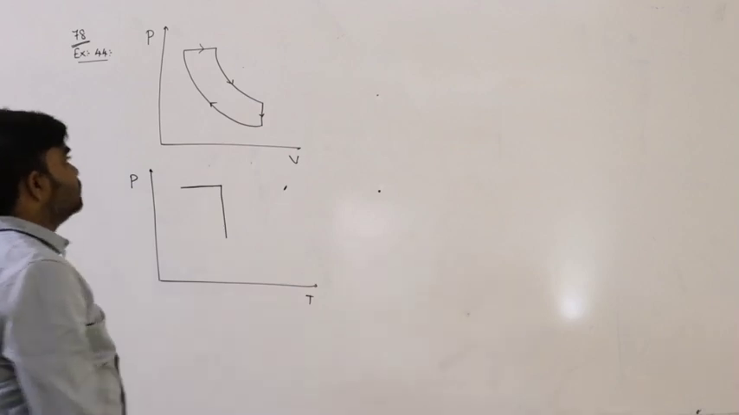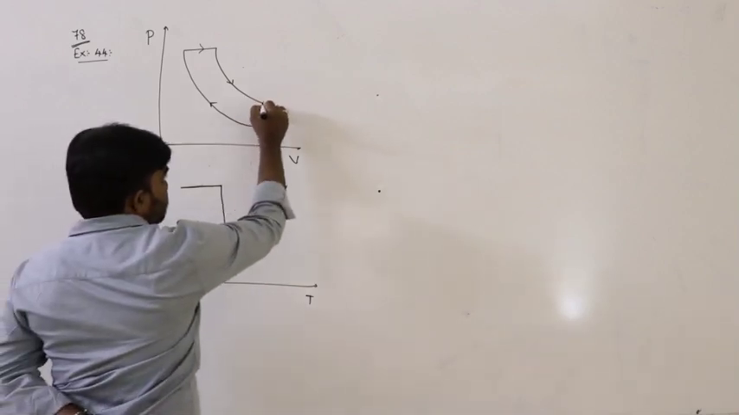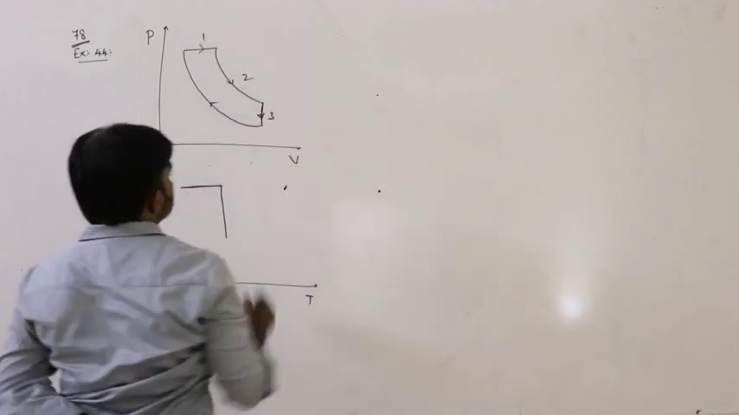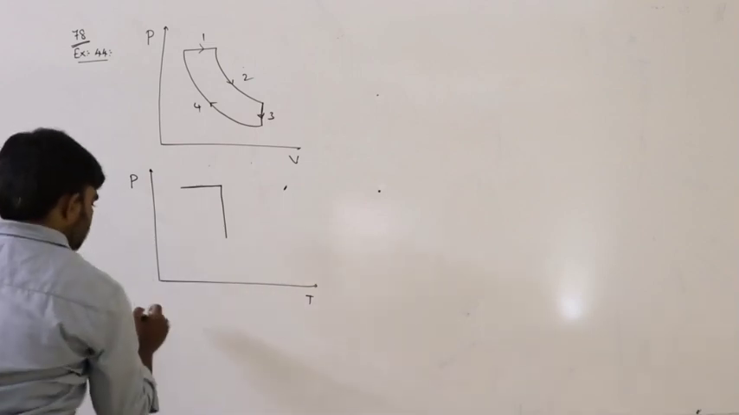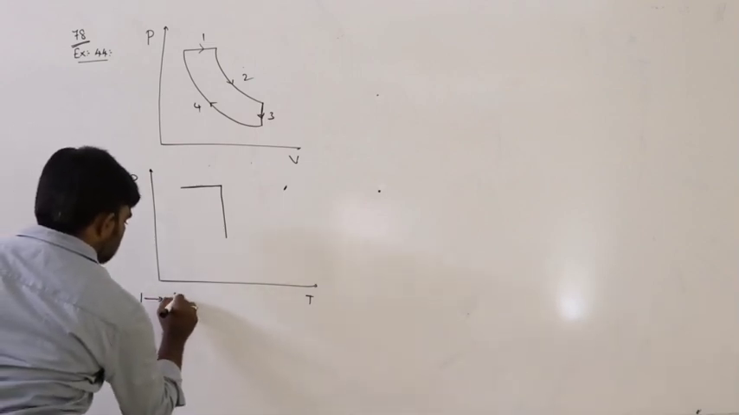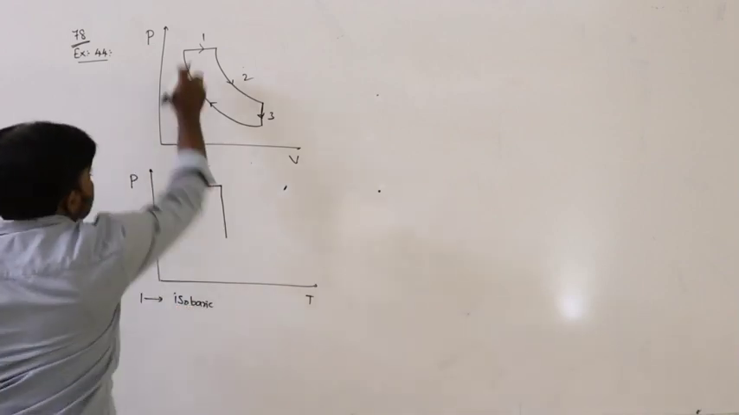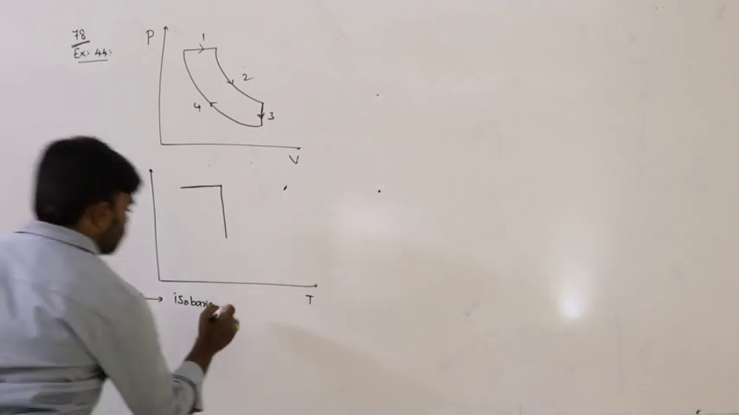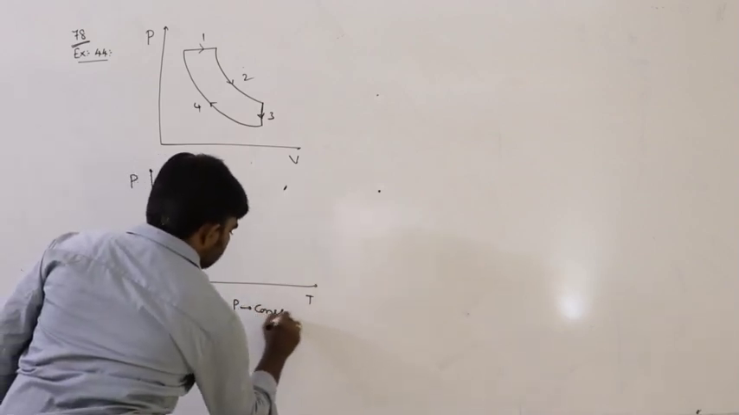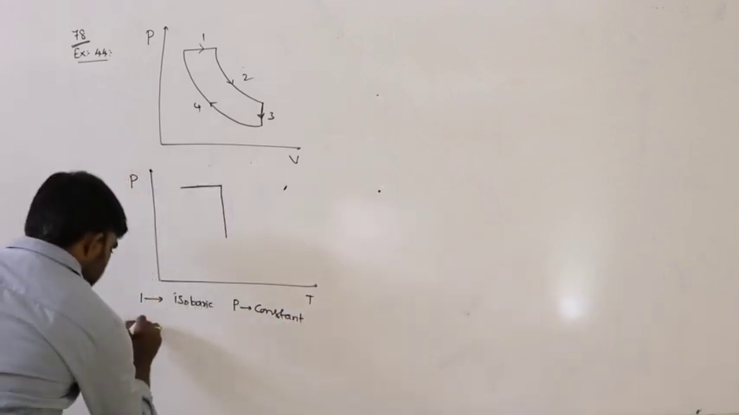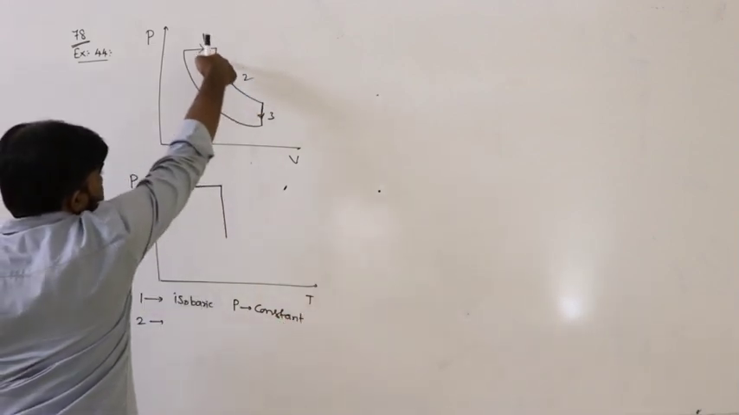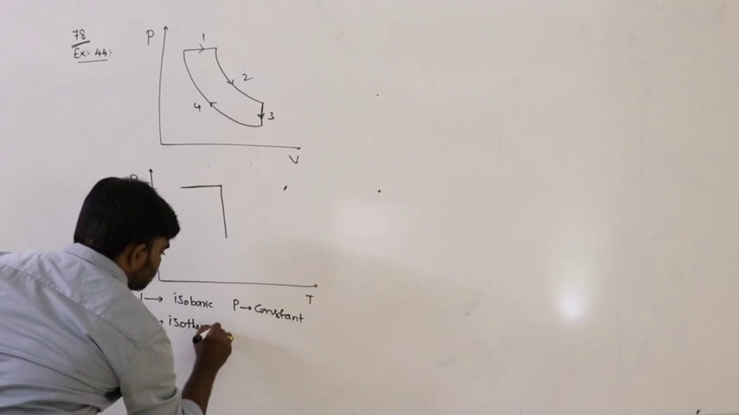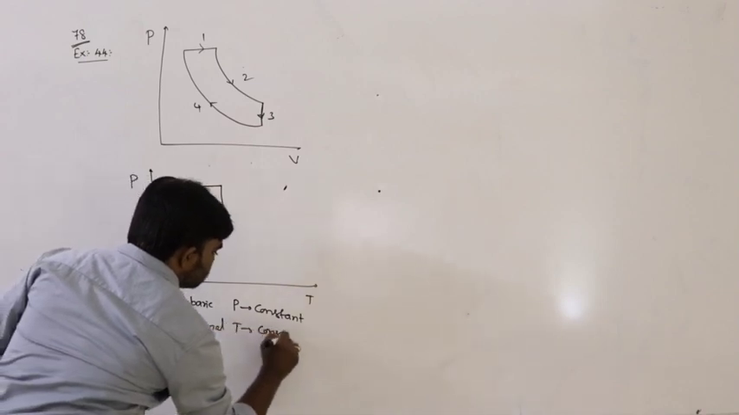And here, what is this condition? Volume remains constant, a straight line parallel to the pressure axis. Let us say this is first, second, third, and fourth. Here the first shape of the graph is isobaric. How can you draw the isobaric process in pressure and temperature? In an isobaric process pressure remains constant, no doubt about that. The second shape of the graph is a rectangular hyperbola, so it is an isothermal process. Temperature remains constant.